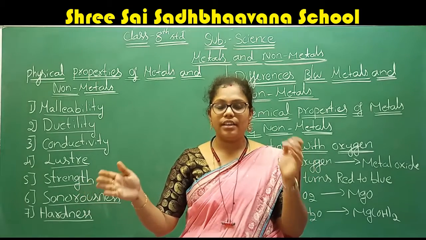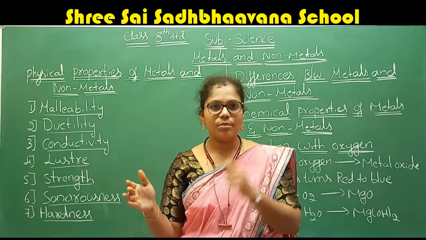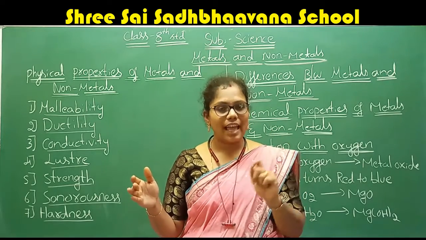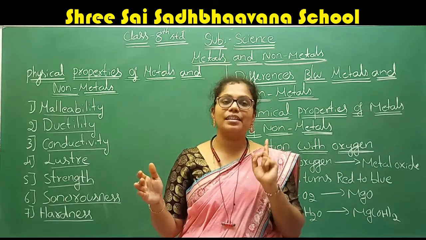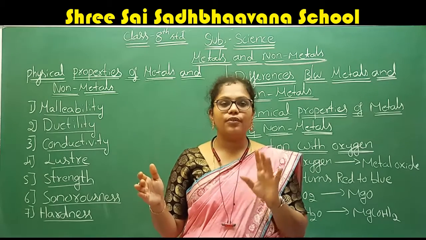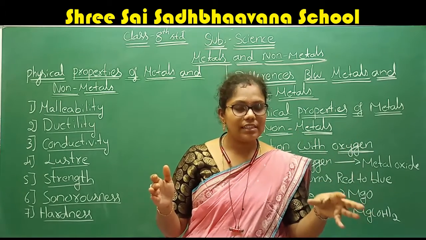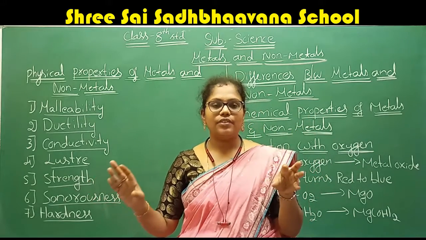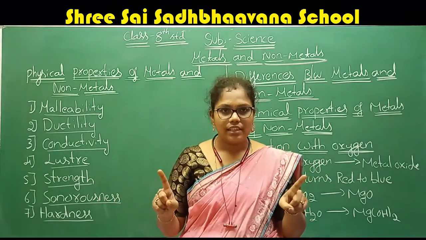On the non-metal side, if we hit any non-metal with the hammer, it breaks. That characteristic of the non-metal we call brittle. Therefore, almost all the metals have the characteristic of malleability and almost all the non-metals are brittle.